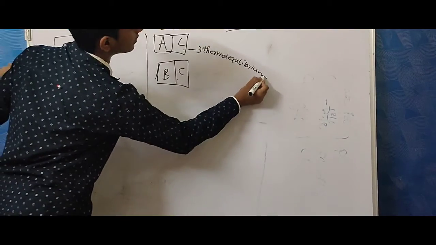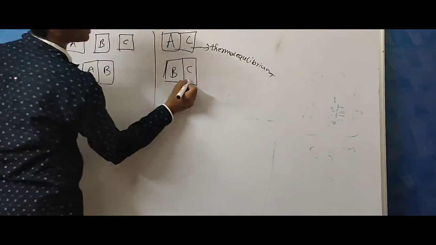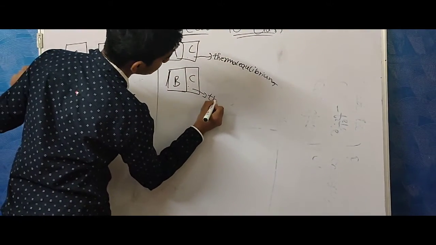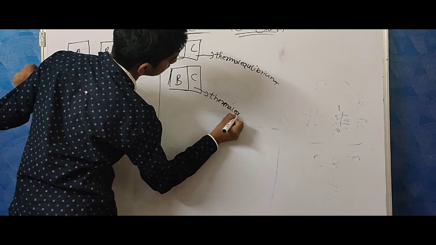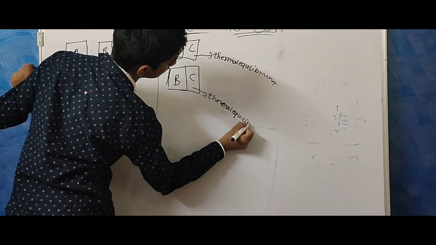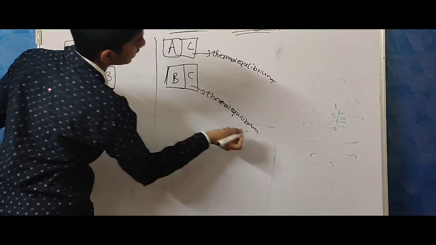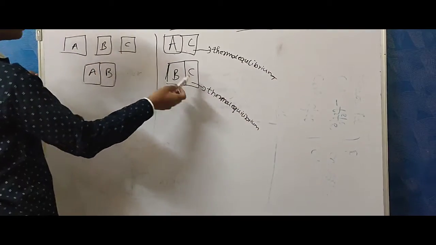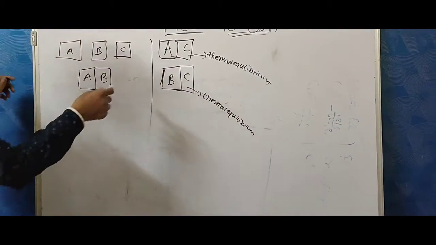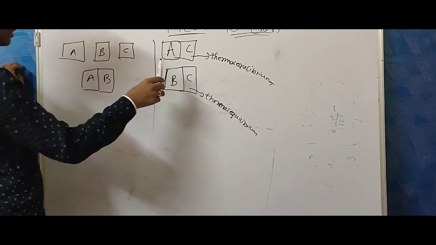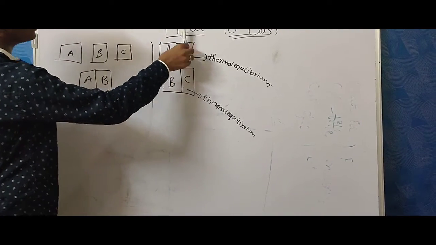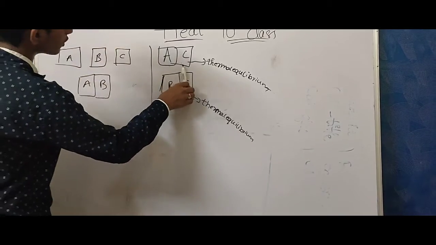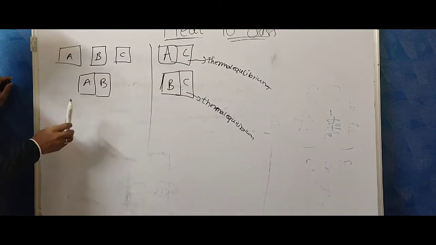Here no heat is transferred, and here B and C are also in thermal equilibrium. Here also no heat is transferred anywhere. Here A is individually in thermal contact with C, B is individually in thermal contact with C. Here A and B are in thermal contact.